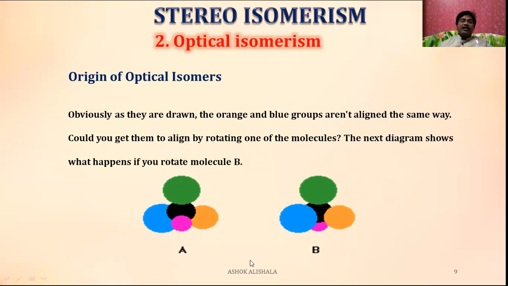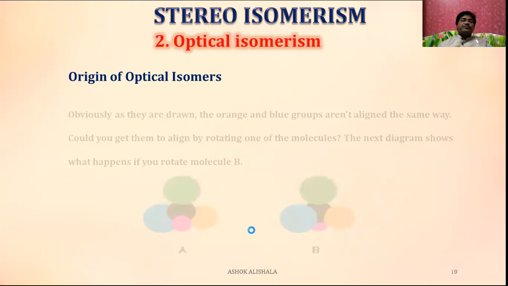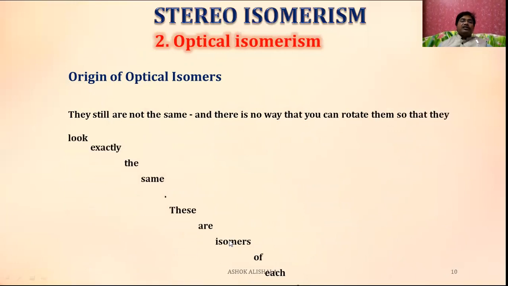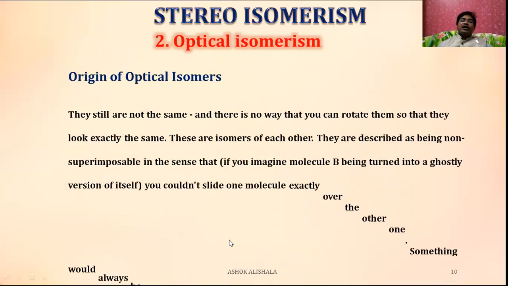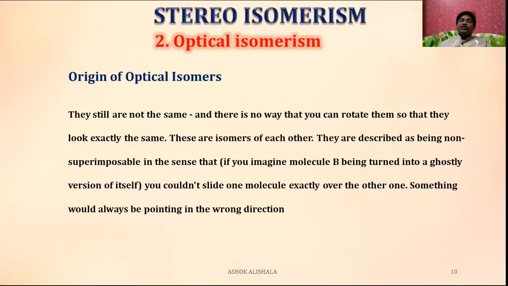Even though there are four different groups, they are not similar. Now let us see the other one. They still are not the same, and there is no way that you can rotate them so that they look exactly the same.